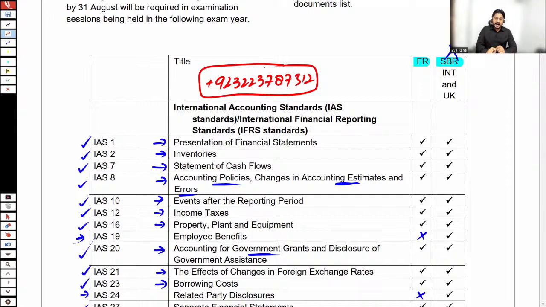And I'm very much hopeful that FR is one of the papers at skills level which is easy to pass as compared to other papers. If anyone asks, is FR difficult as compared to others at skills? No, FR is much simpler and an easy paper to pass at skills level as compared to other ones.